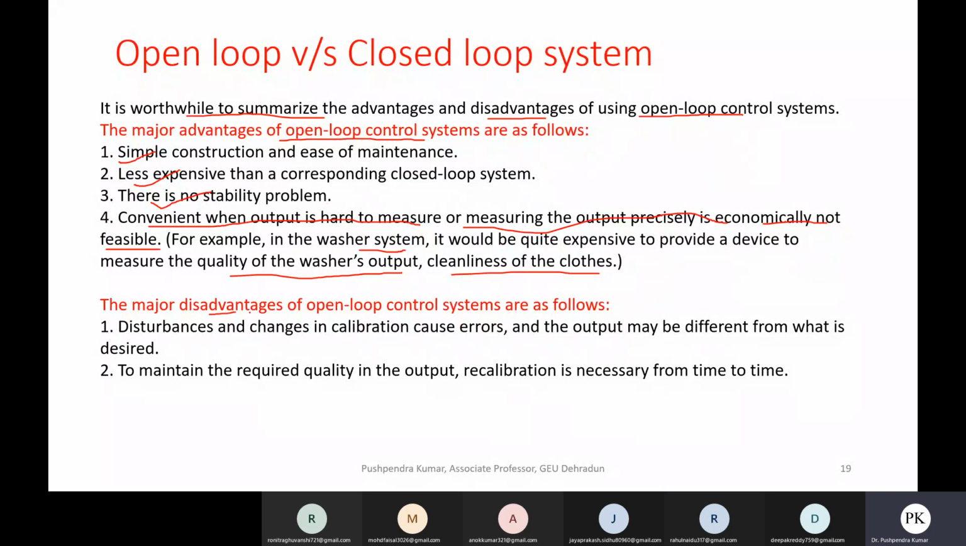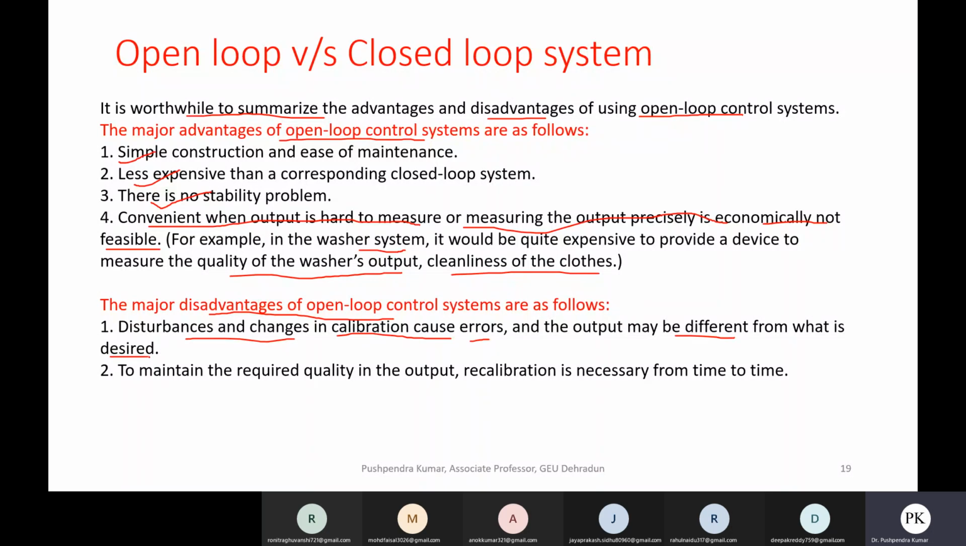The major disadvantages of open loop control systems are that disturbances and changes in calibration cause errors, and the output may be different from what is desired. So the major disadvantage is that you will not have good control. Whatever your desired input, you may not receive the desired value at the output of the system.